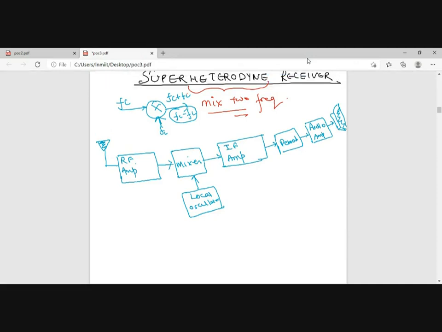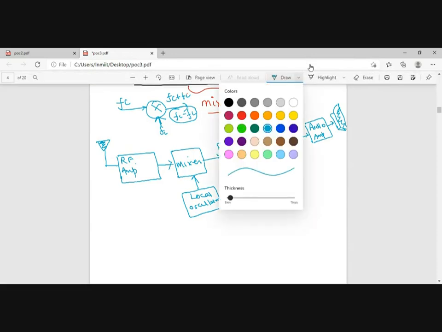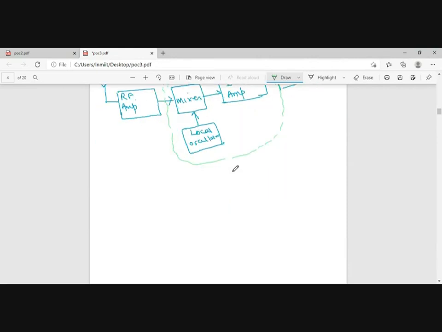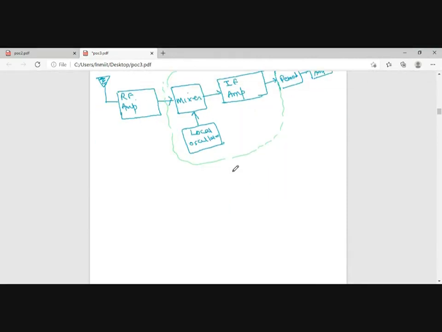Similar structure, audio amplifier, and audio amplifier करने के बाद we will be passing it to the loudspeaker. Okay, so ये structure होगा. सिर्फ और सिर्फ structure में जो change आया है, the change that we have brought is this. Otherwise, the structure is same. So we are just trying to translate the frequency to a lower frequency so that we can go for a lower quality factor.